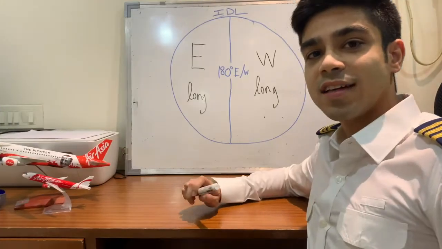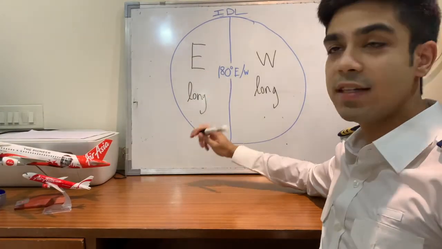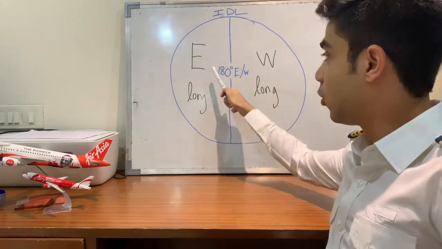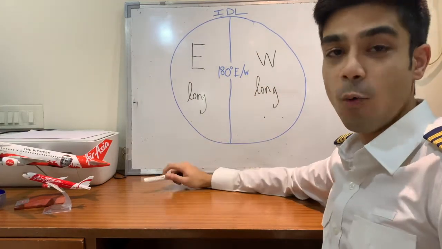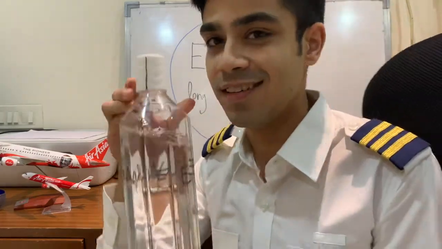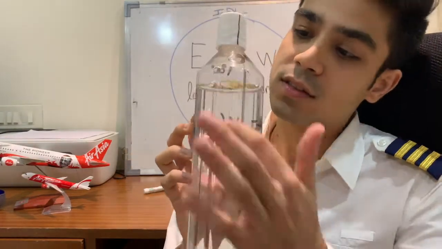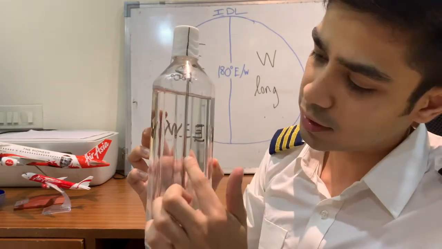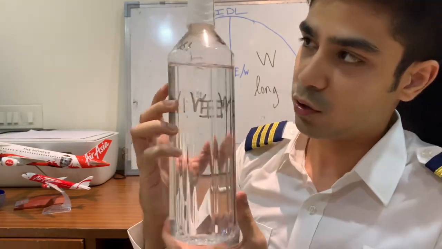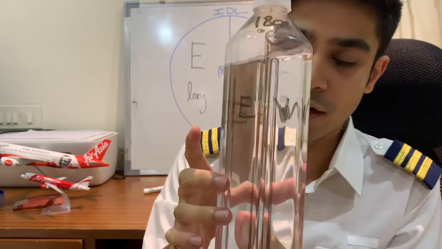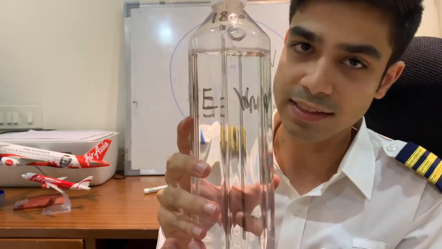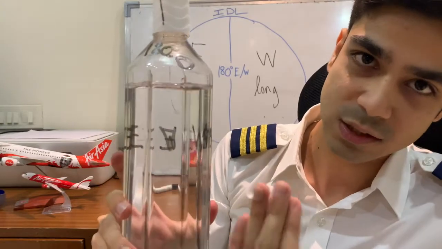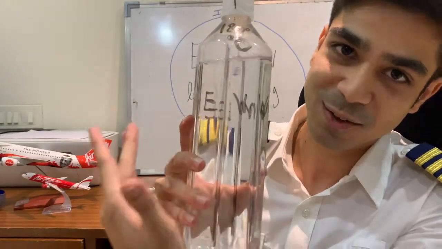So as you can see at the international date line, which is 180 east or west, all your western longitudes come to the east and all your eastern longitudes come to the west. Why this happens, I'll show you in a second. So as you can see, this is 0 degrees, and over here all the eastern longitudes are on the east and western are on the west. But as you turn around and come to the anti-meridian, which is 180 degrees east or west, you can now see that all the western longitudes are to the east of it and all the eastern longitudes are to the west of it.